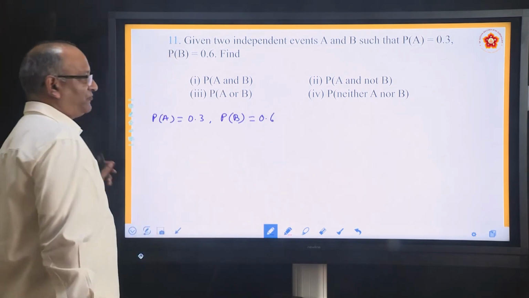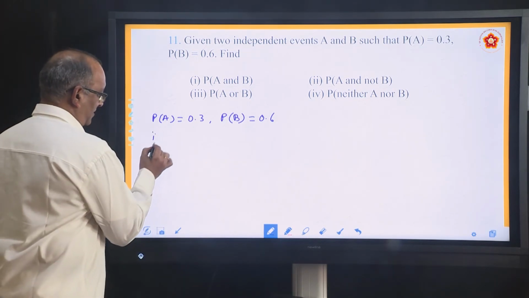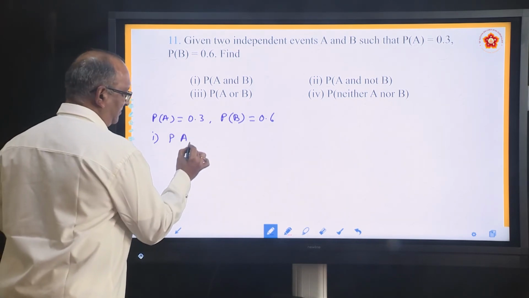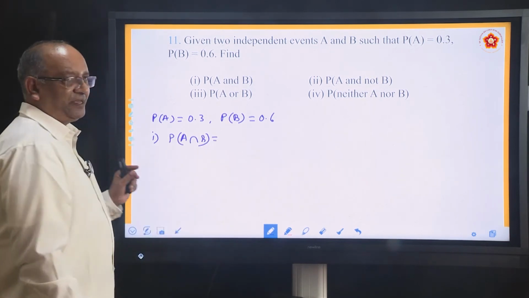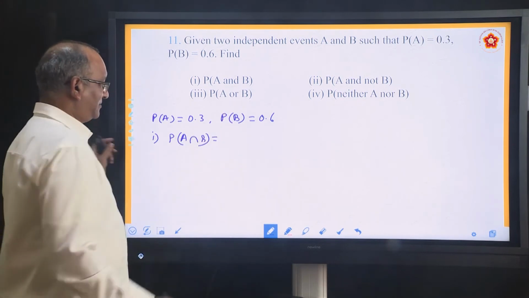Four things we have to find out, so take one after the other. First, P(A and B). What do you mean by A and B? A intersection B. What is P(A intersection B) when A and B are independent? Equal to P(A) into P(B).